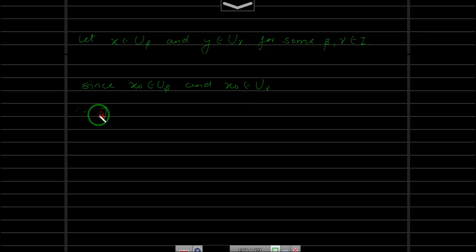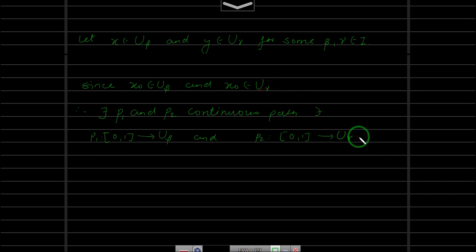Therefore there exist paths, say p1 and p2, which are continuous, such that p1 is a function from the closed interval 0, 1 to U beta, and p2 is a function from the closed interval 0, 1 to U gamma, such that p1 of 0 is mapped to x, and p1 of 1 is mapped to x naught, and here we map in the reverse way, such that p2 of 0 is mapped to x naught and p2 of 1 is mapped to y.